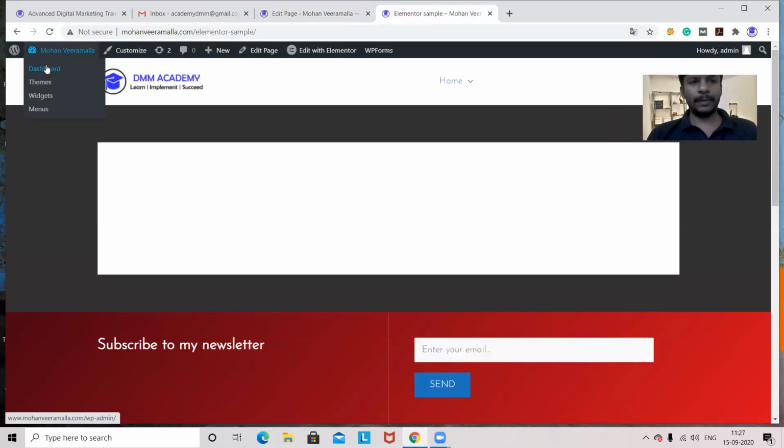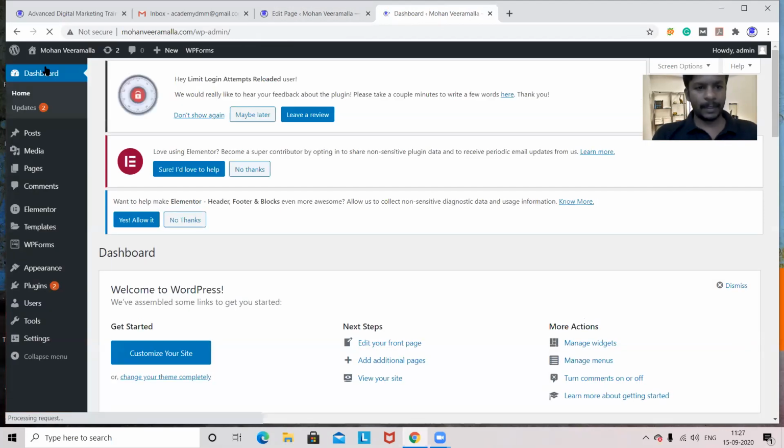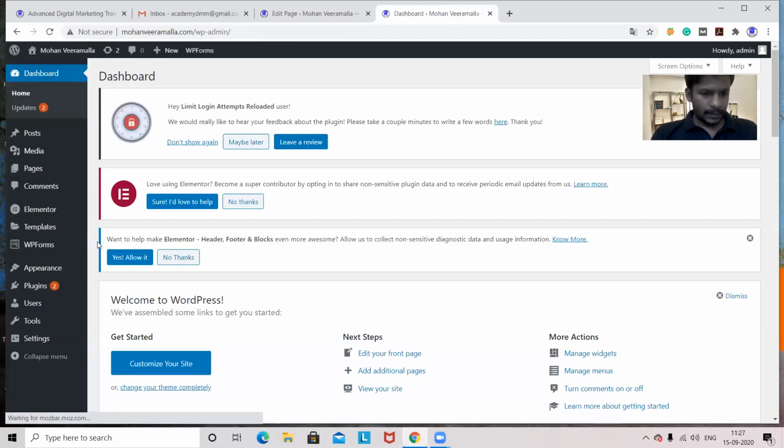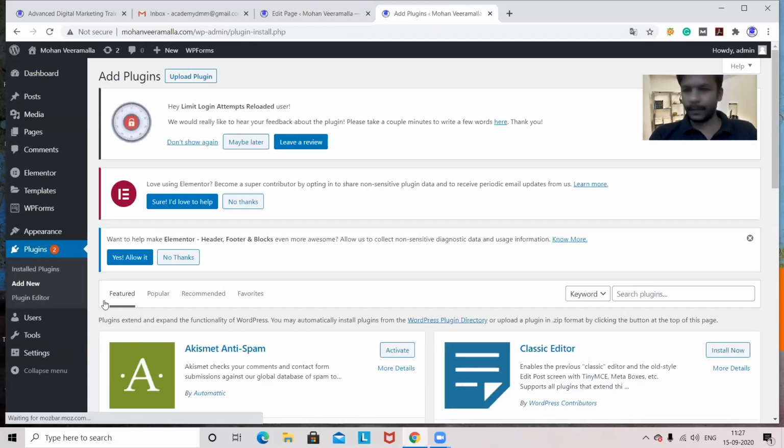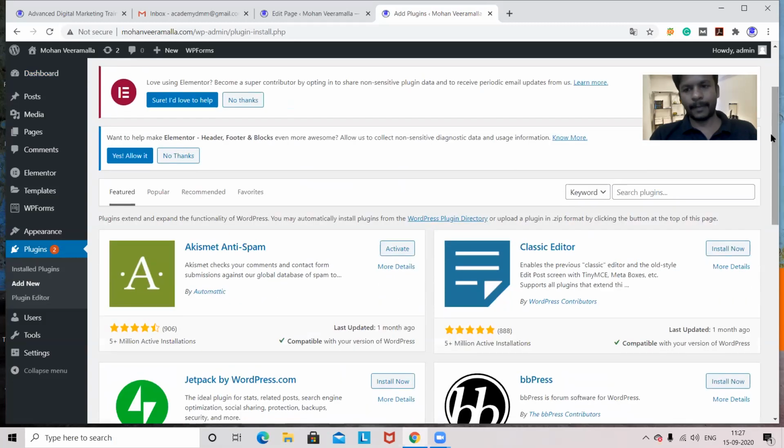Now what I'll do, I'll open in 2 tabs, then that will be better, rather than opening in the same tab every time. So I'll go to plugins, add new. Multiple tabs you can open, no issue. As a single user, you can open multiple tabs.